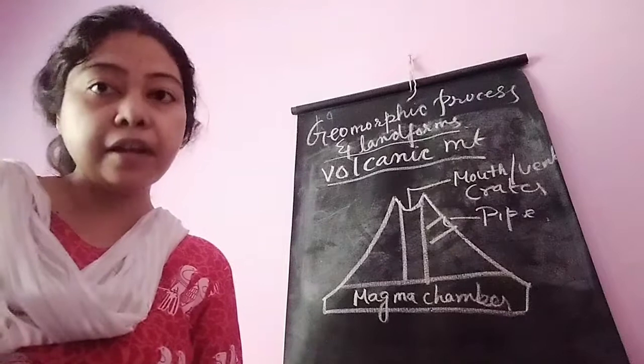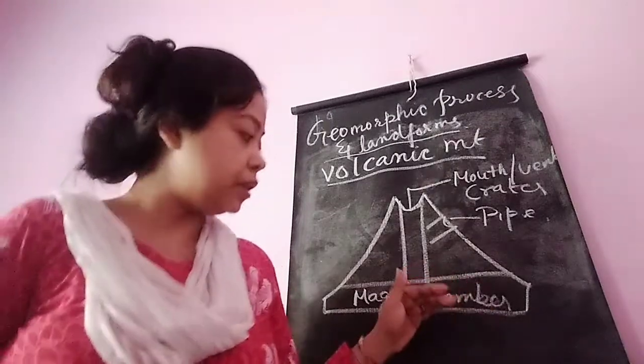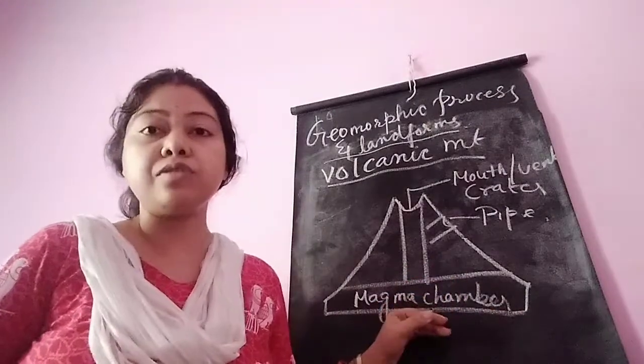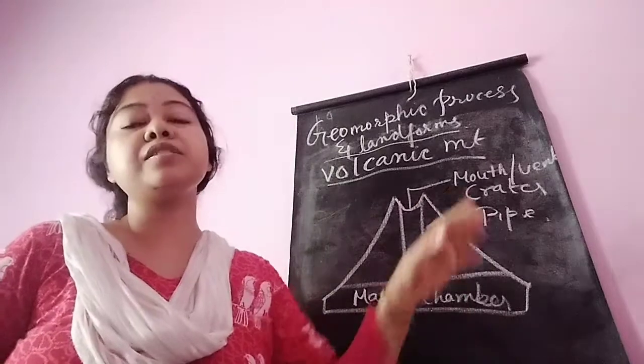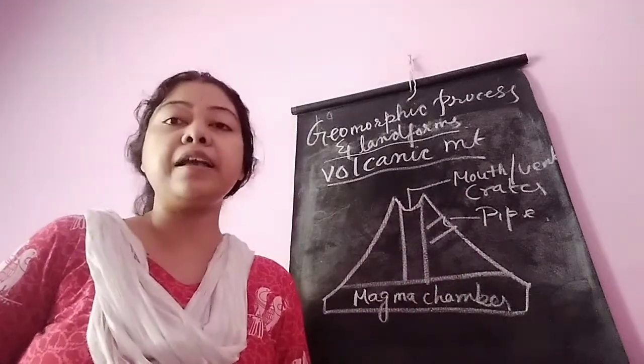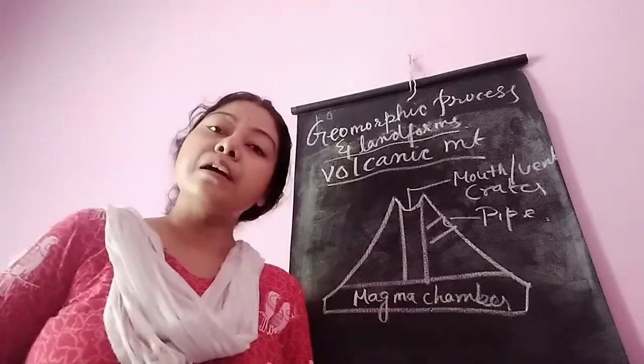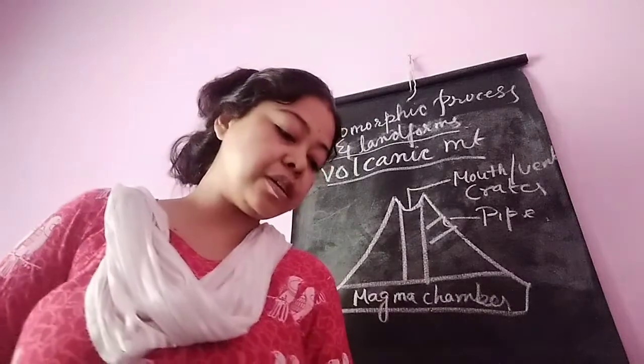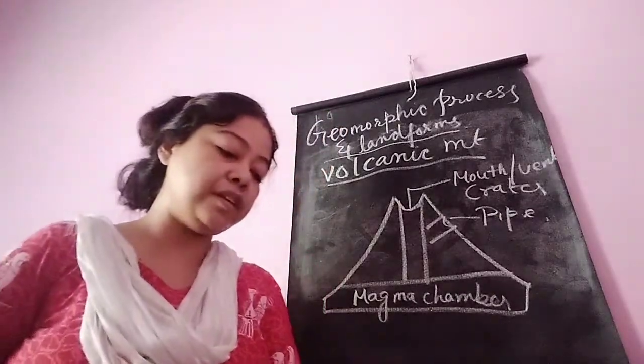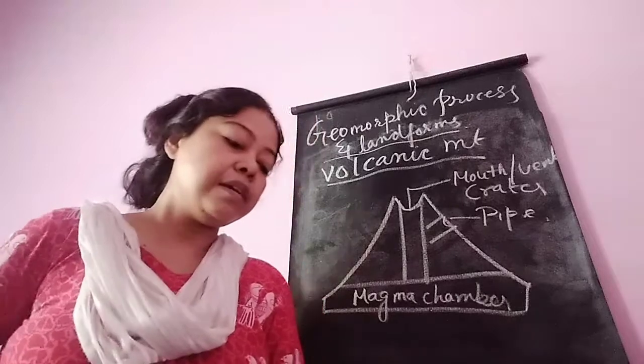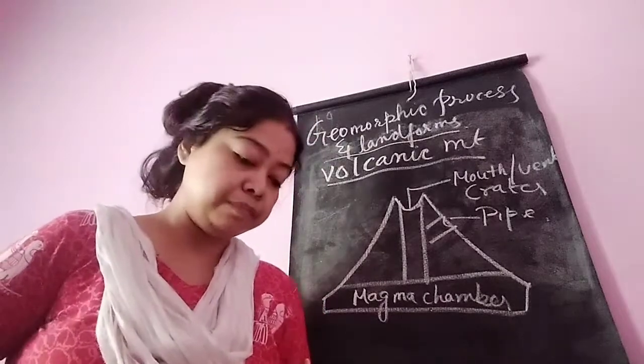The molten material, when it remains in the interior of the earth, is known as magma, and when it gushes out through the pipe and explodes, that is known as lava. Ashes, dust, rock fragments, various gases and water vapor erupt with the liquid magma.